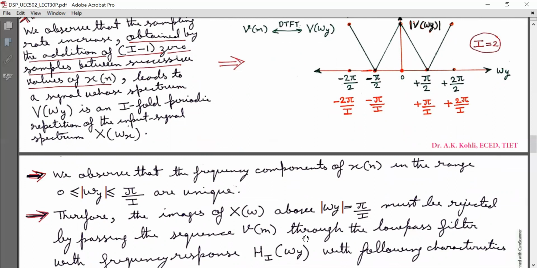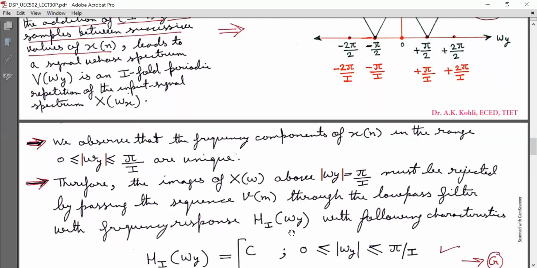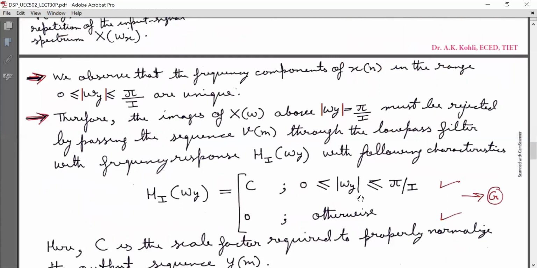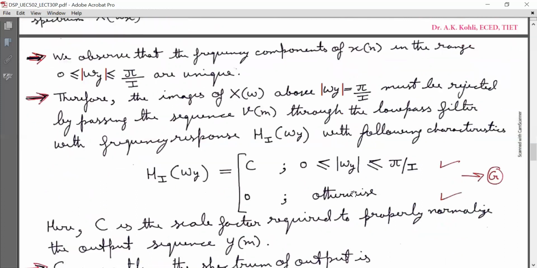v[m] through the low pass filter with frequency response Hi(omega y) with falling characteristics. So these are the features of the low pass filter used to remove the images or replicas of X(omega) above magnitude omega y equal to pi by I. So Hi(omega y) is equal to C when magnitude omega y lies in the range 0 to pi by I and 0 otherwise.